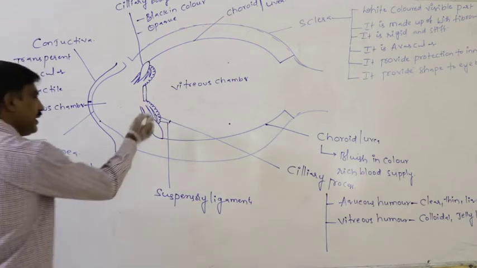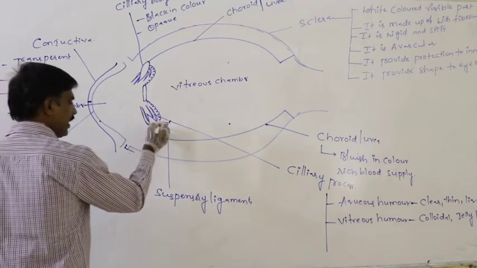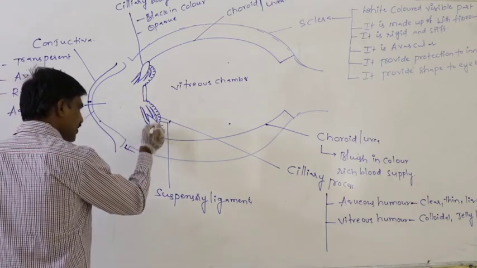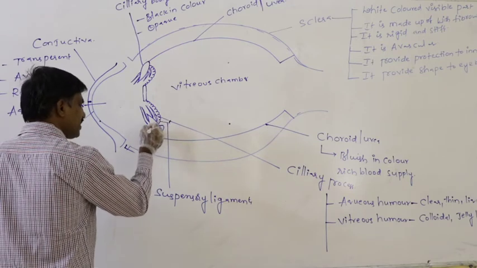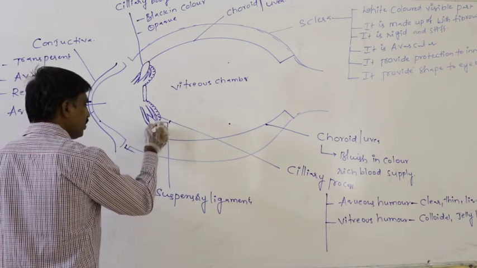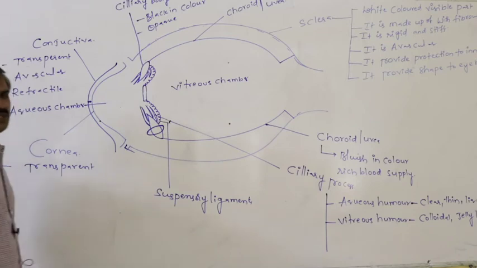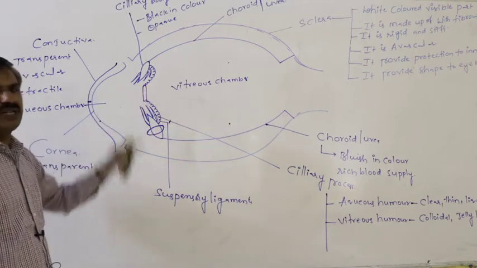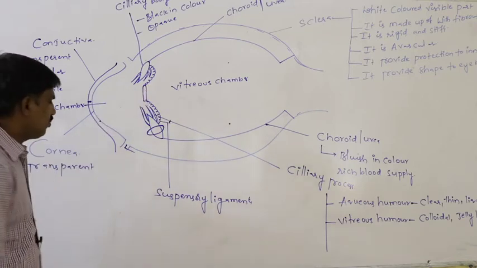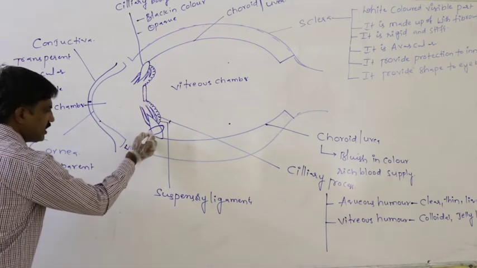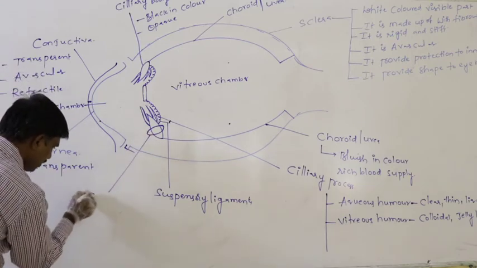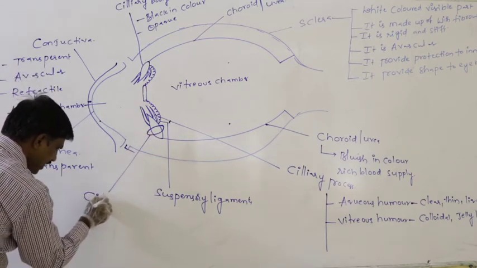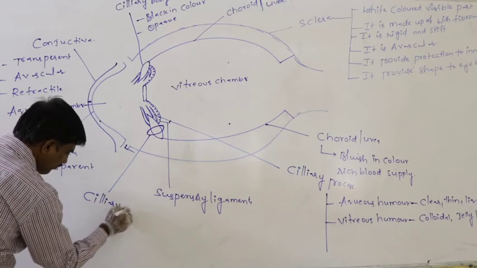Again, in the ciliary body, specialized muscles are present to change the shape of the ciliary body and finally alter the shape of the lens also. What kind of muscles are present in the ciliary body? Ciliary muscle.